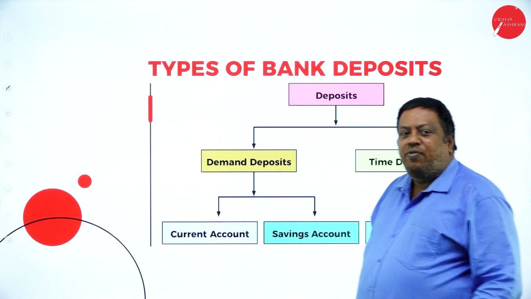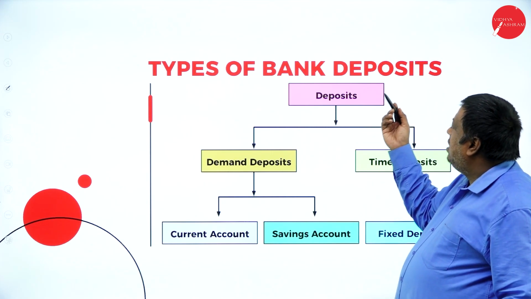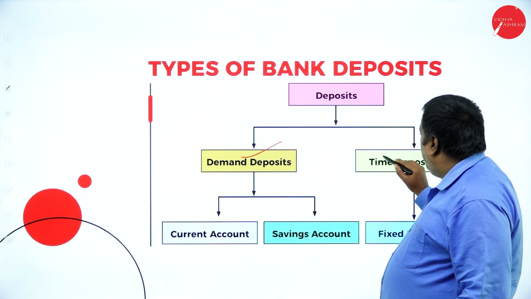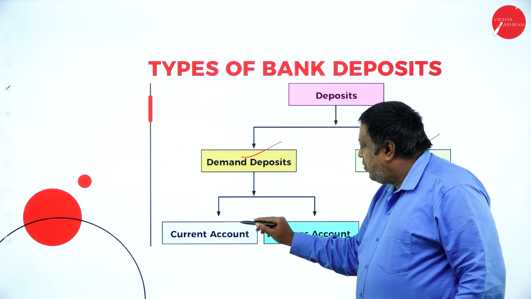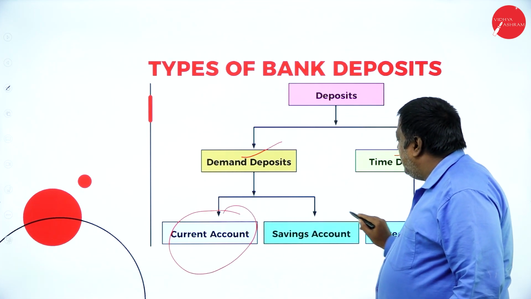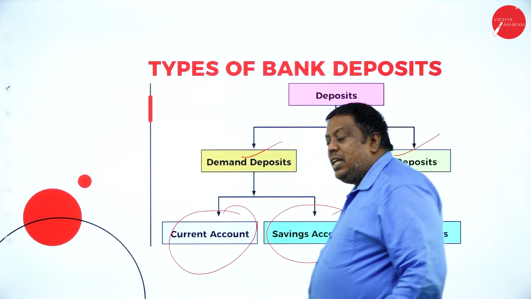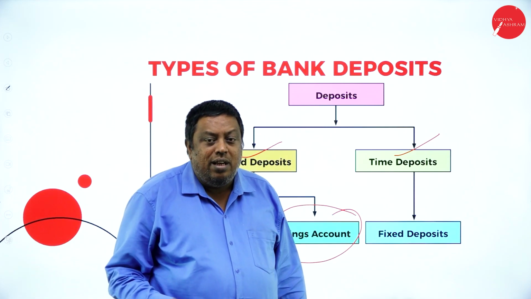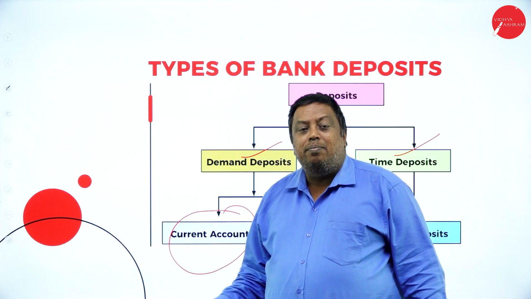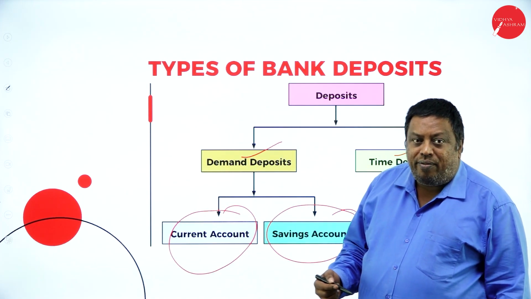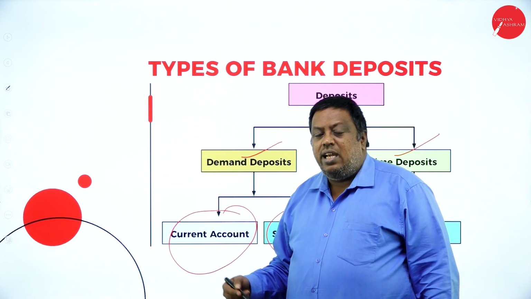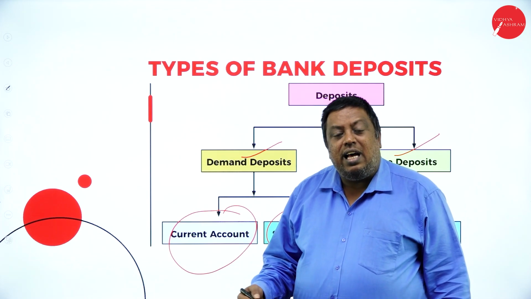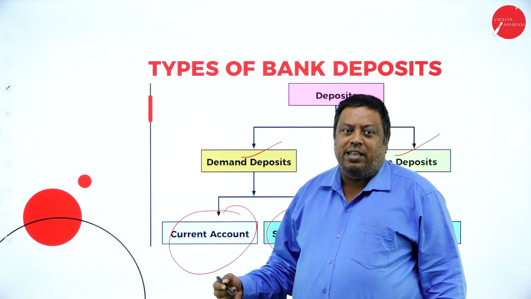The first concept we have here is deposits. Under bank, we have deposits called demand deposits and time deposits. Under demand deposits, we have the current account and savings account. A savings account can be opened by any individual, even a minor can open an account in the bank, but a minor cannot get the benefit of a debit card as well as a checkbook. Above 18 years, a person will get the debit card as well as a checkbook for payment.